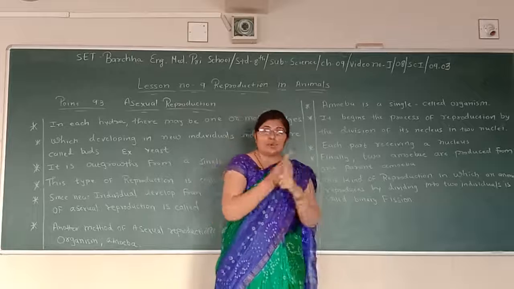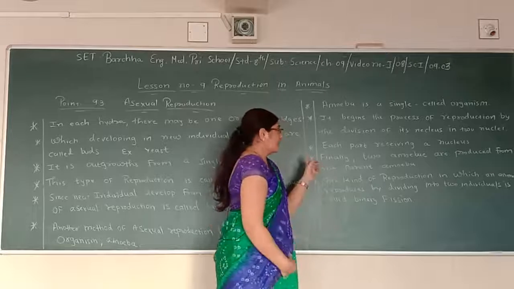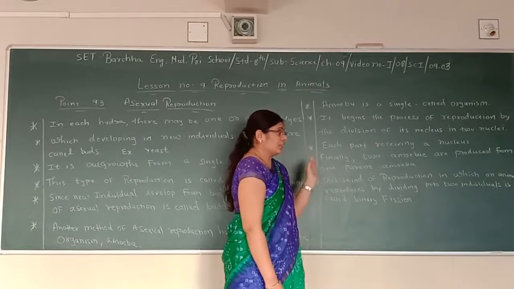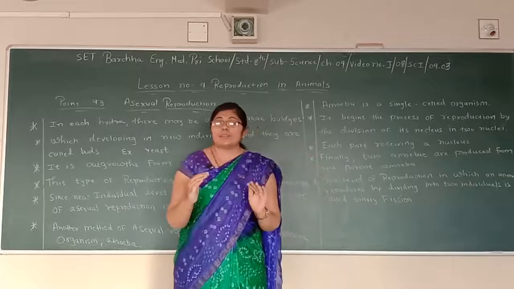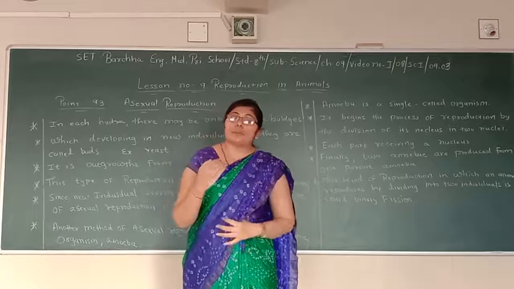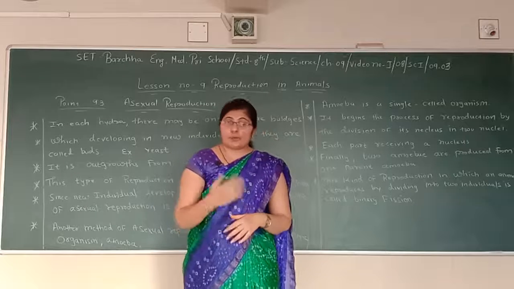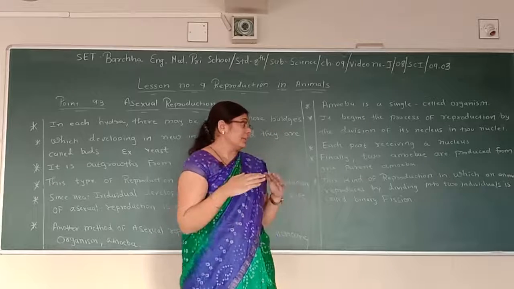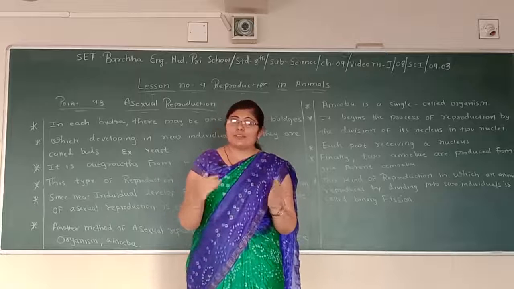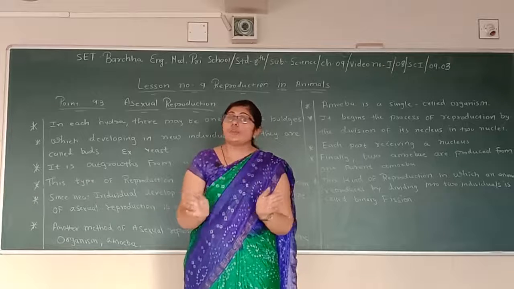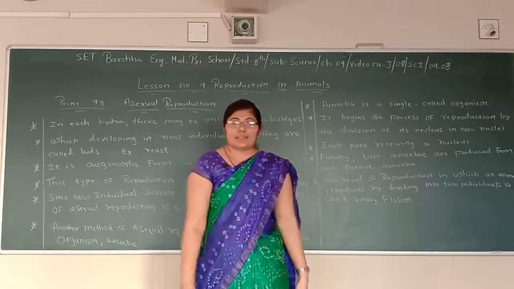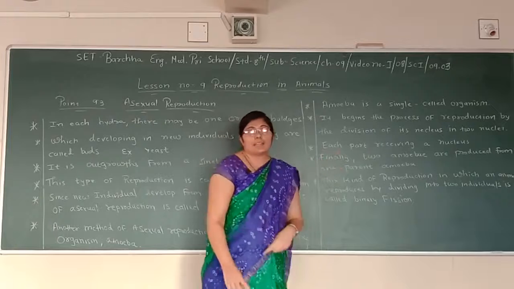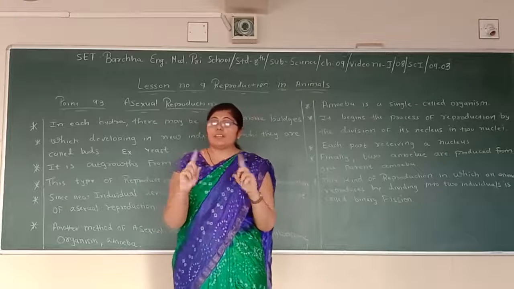From one cell the whole amoeba is produced. It begins the process of reproduction by the division of its nucleus into two nuclei. What happens? For the process of reproduction, what does amoeba do? Amoeba first of all divides itself into two nuclei, that are called daughters. They are the daughters of amoeba, and each part receives a nucleus. Now they both have different nuclei.